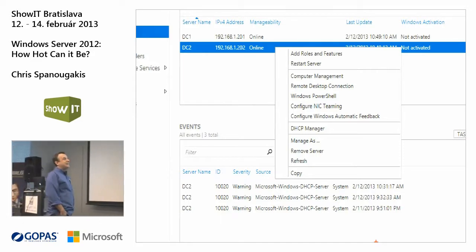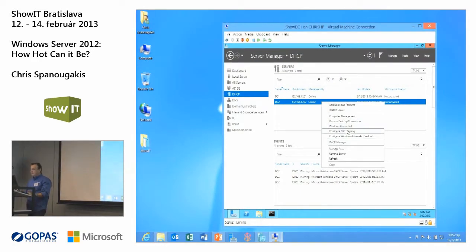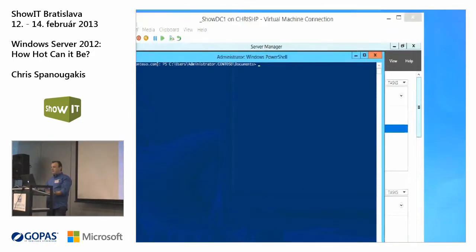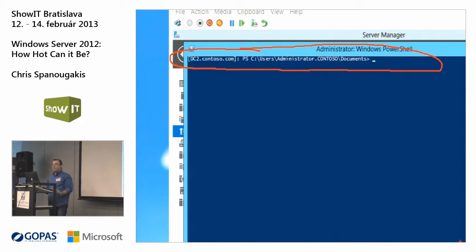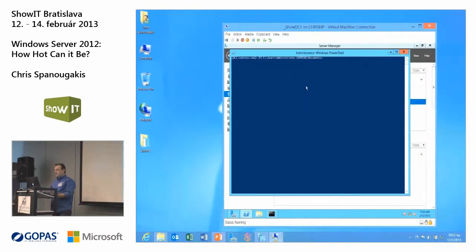Windows PowerShell, are you kidding? You can establish a remote PowerShell session just like this. Windows PowerShell. And here you are. You are connected to the second domain controller remotely, and you can start typing PowerShell commands. Very, very easy thing to do.